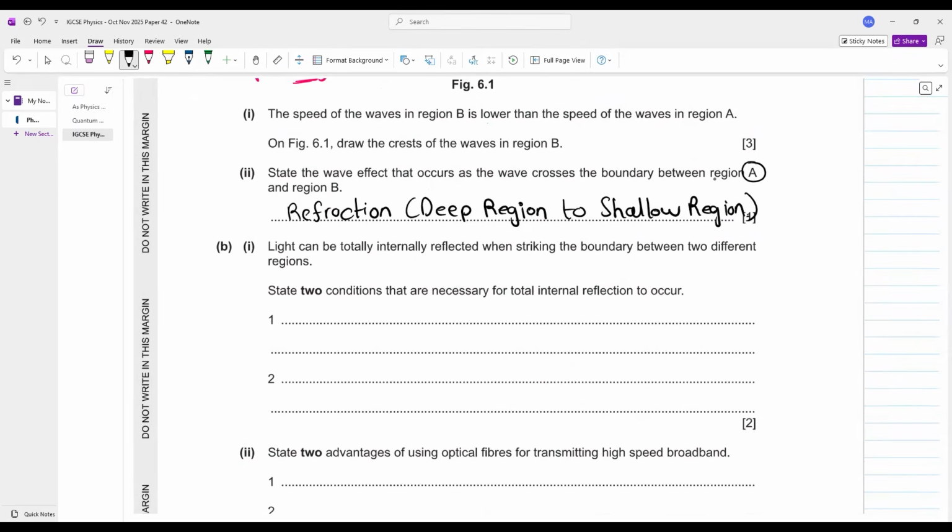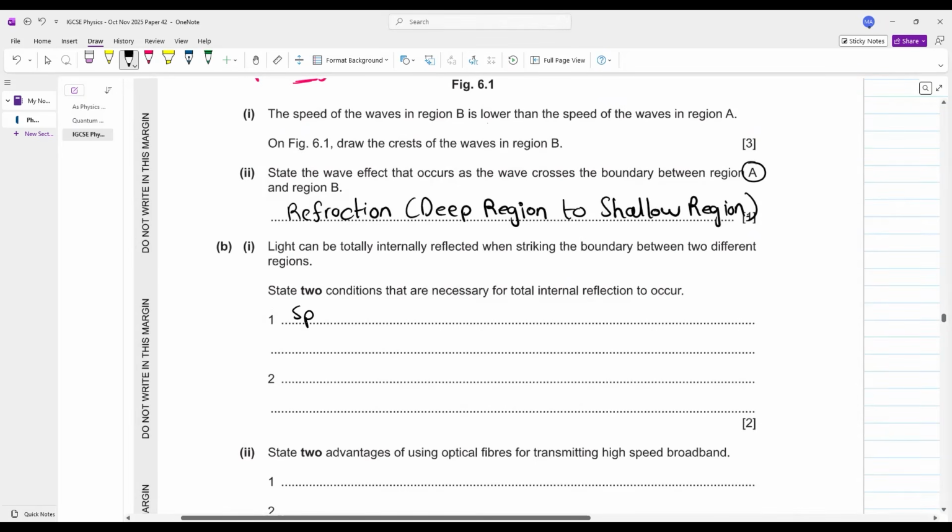Light can be totally internally reflected when striking the boundary between two regions. State two conditions that are necessary for total internal reflection. What are the two conditions necessary for total internal reflection? Speed of light must be less in the first region compared to the speed of light in the second region. यहाँ पे लिख लो.